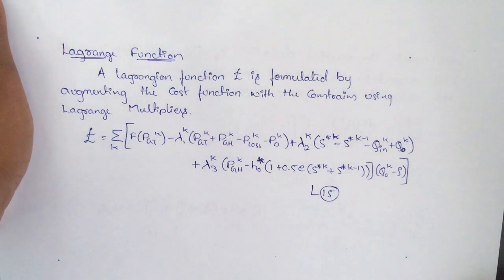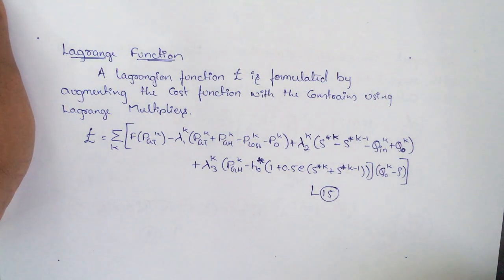Previously we were having only the cost function, and that cost function depends on some constraints. The first constraint was power, the second one was water, and the third one was generated power. Three constraints were there, and those were totally different equations. Three constraint equations and one cost function, totally four equations were there.